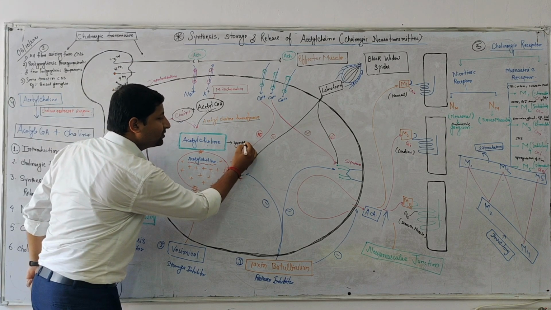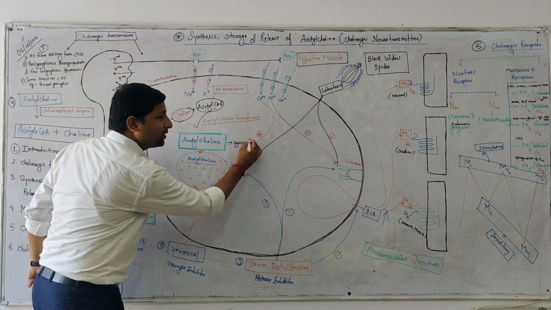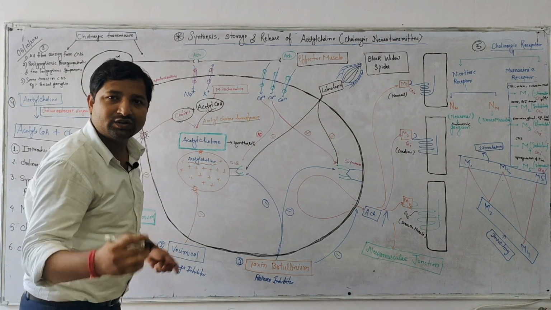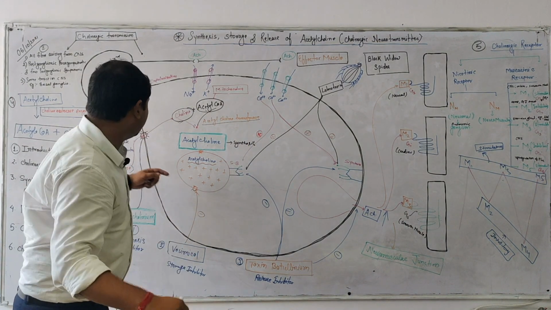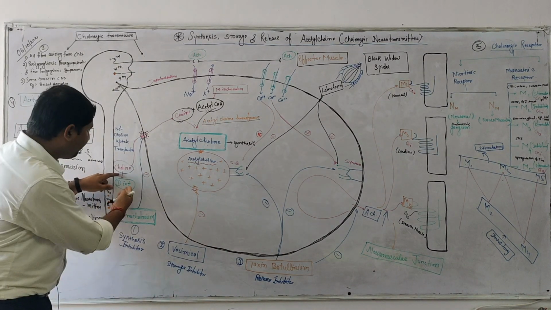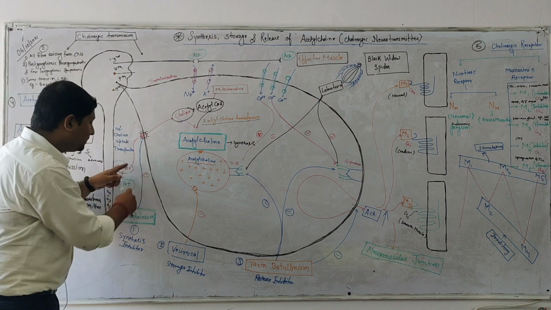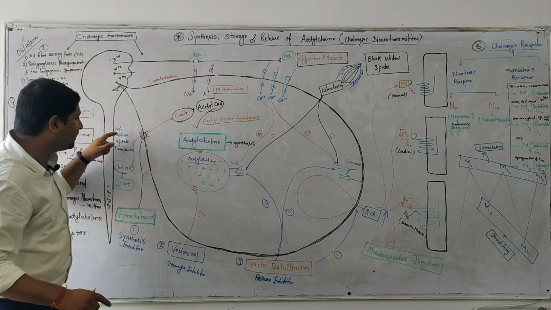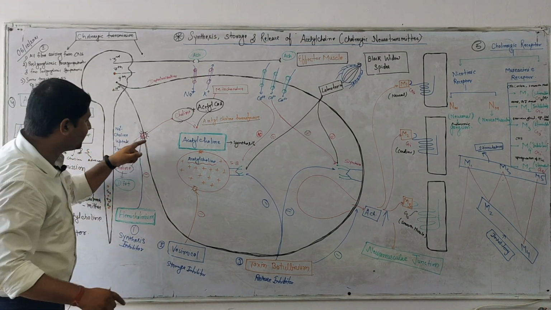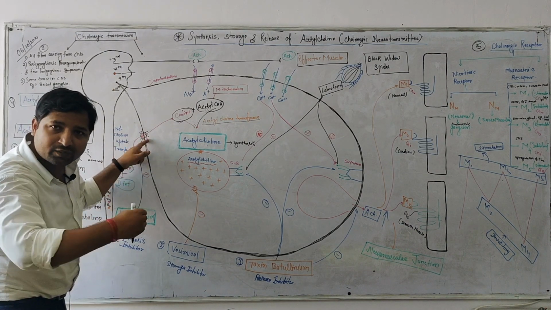Synthesis is complete. Let me repeat once again how the synthesis occurs. Choline obtained from the diet or the nerve cytoplasm is taken up by the sodium choline uptake transporter, which is situated on the membrane of the nerves.